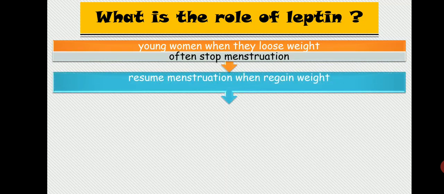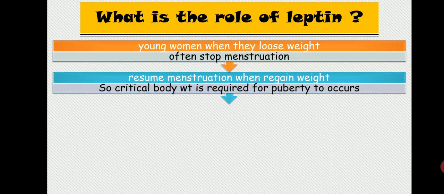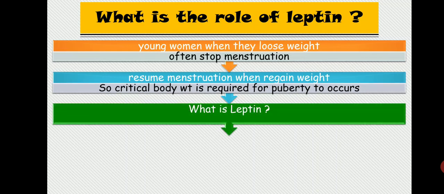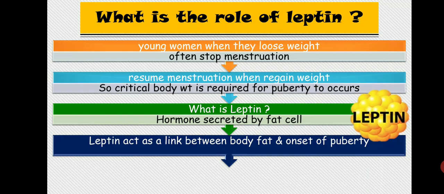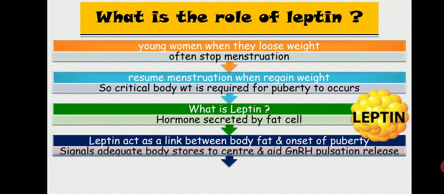So there might be a particular link: critical body weight is required for menstruation. So critical body weight is actually required for pubertal onset, for puberty to occur. Now the fat or adipose tissue present inside the female secretes a hormone known as leptin. So what is leptin actually? Leptin is nothing but a hormone that is secreted by the fat cell. It acts as a link between the body fat storage and the onset of puberty. It signals adequate body stores to the center and aids in GnRH pulsatile release.